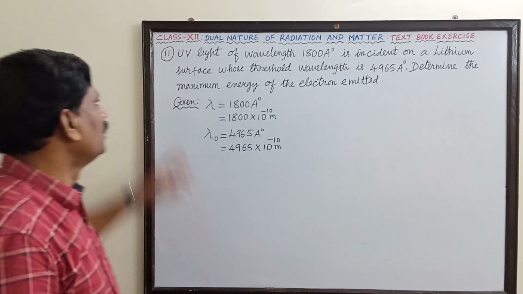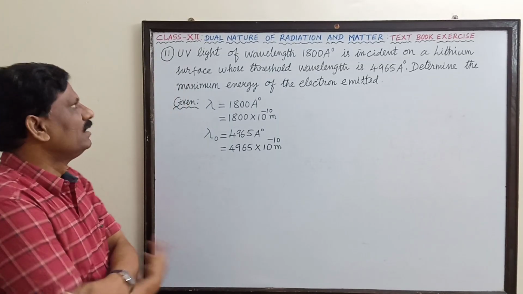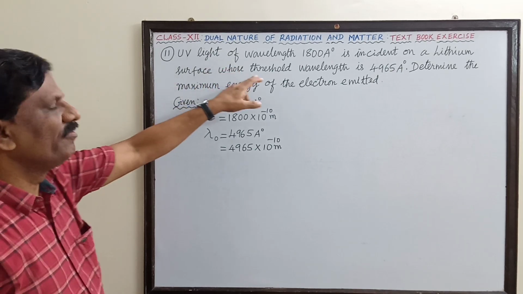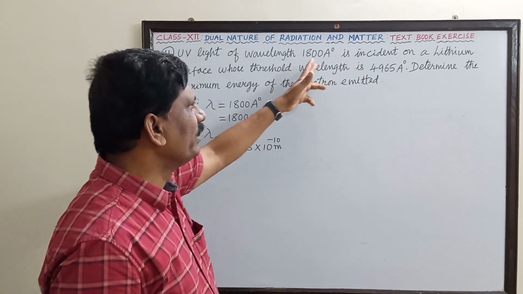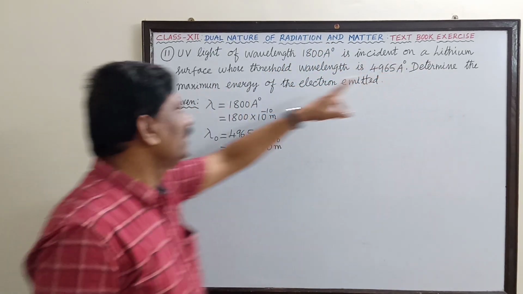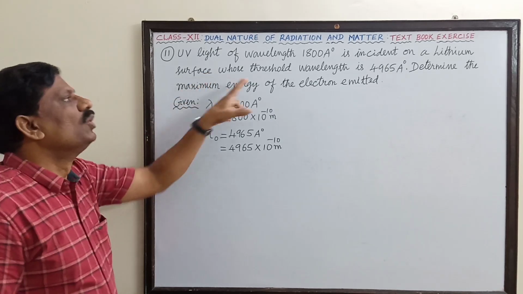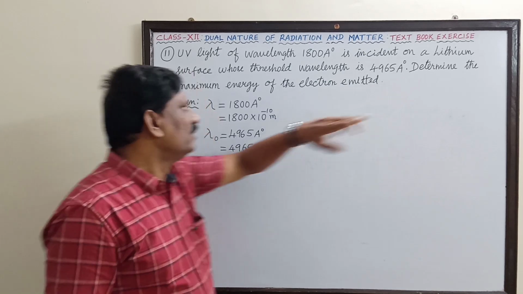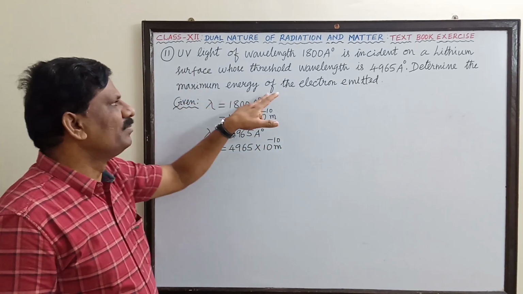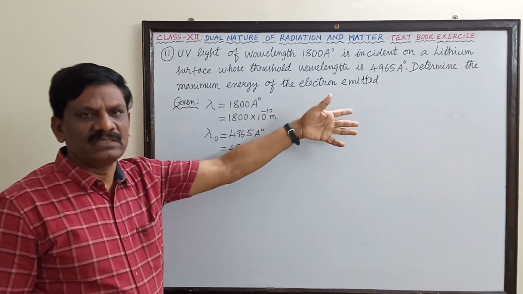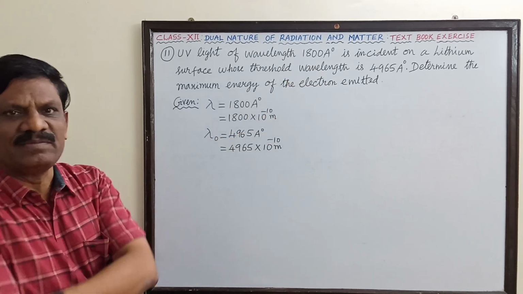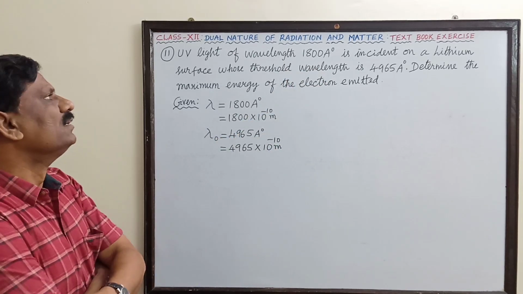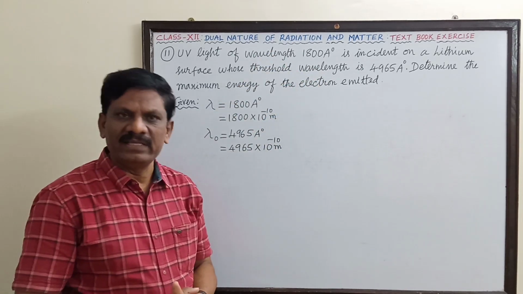Hi students, problem number 11. Ultraviolet light of wavelength 1800 angstrom unit is incident on a lithium surface whose threshold wavelength is 4965 angstrom unit. Determine the maximum energy of the electron emitted. That means we have to determine the maximum kinetic energy. So there are two wavelengths given here.